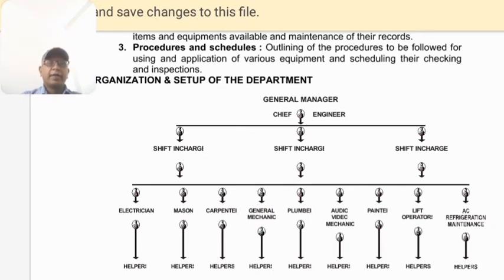So now we have different people who are working there: elevator and escalator staff, electricians, masons, carpenters. For the electrician we require an electrician helper. For the mason, to take care of the construction part and some repair part, we require a helper.